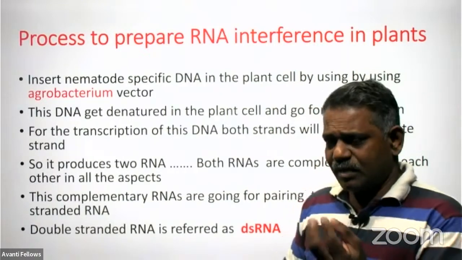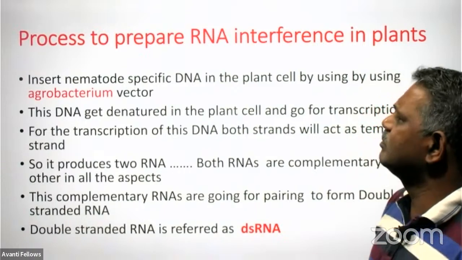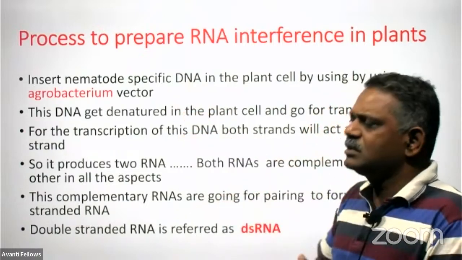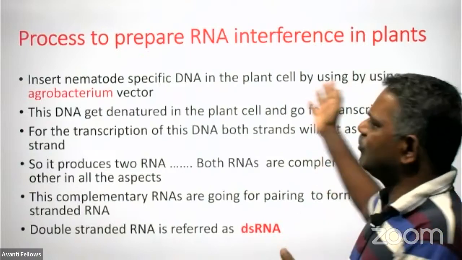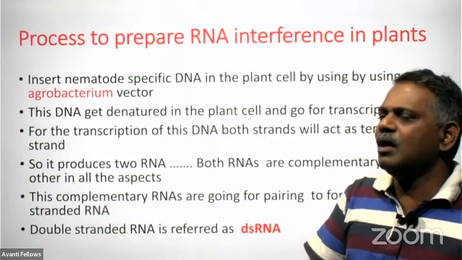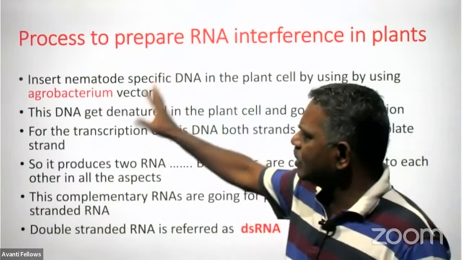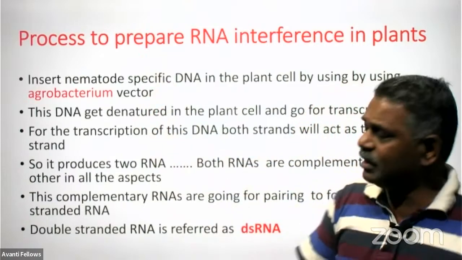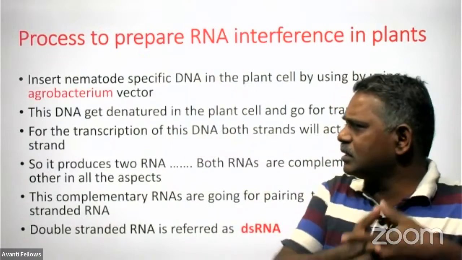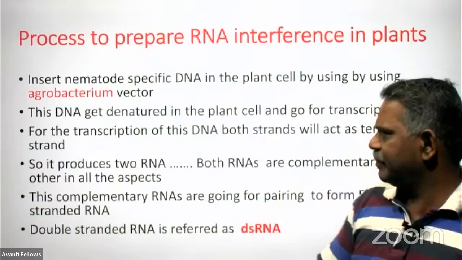There is a specific type of DNA that is called the nematode specific DNA. And this nematode specific DNA we can insert in the plant cell by using a vector. What is a vector? It's a carrier. I told you three types of carrier. Always to carry foreign DNA into the body of the plant, we use Agrobacterium tumefaciens. And here also we are using Agrobacterium tumefaciens as a vector, and by using this vector, we can bring this nematode specific DNA into the plant cell.